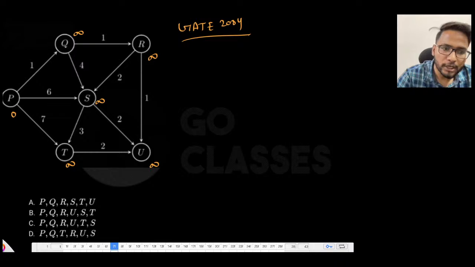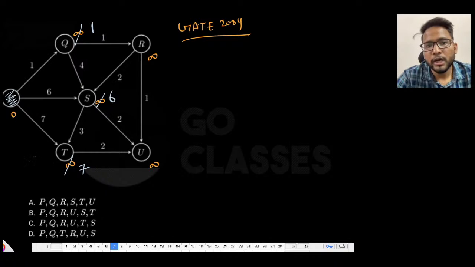And then what you need to do is go through these edges. Initially this P is final, so if it is final, I am just shading it. Either you shade it, or you double circle it, or whatever you want. Let me shade it, and let me say that this is the initial vertex that you have. Now once you relax all the outgoing edges, this infinity will be 1, this infinity will be 6 because 0 plus 6 is 6, and this infinity will be 7.